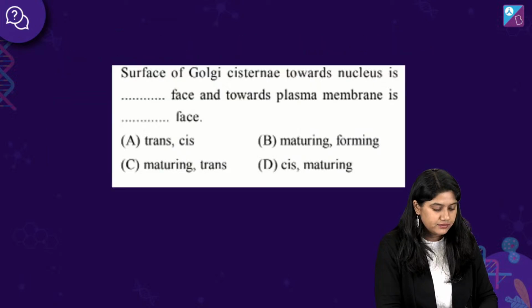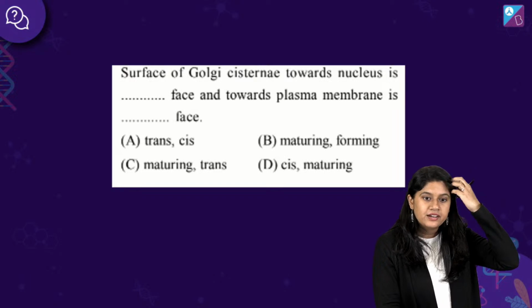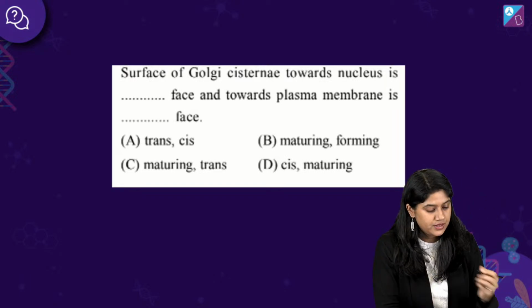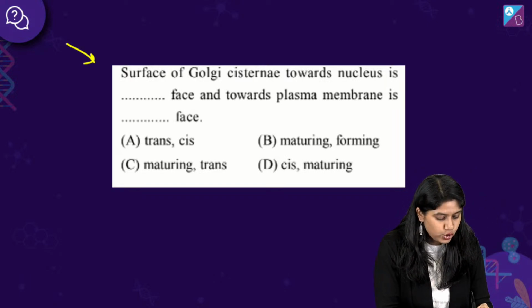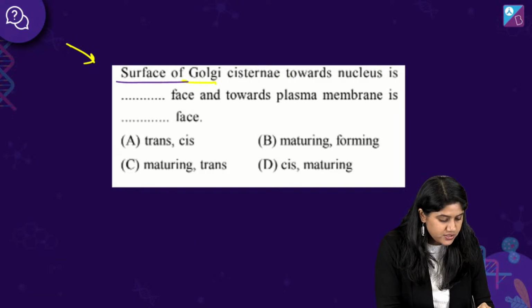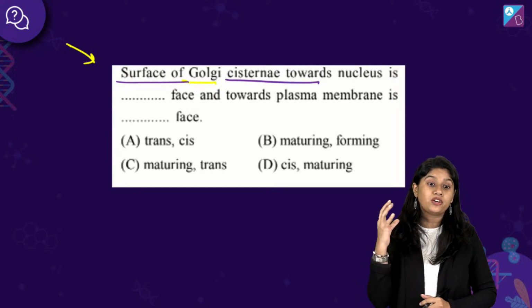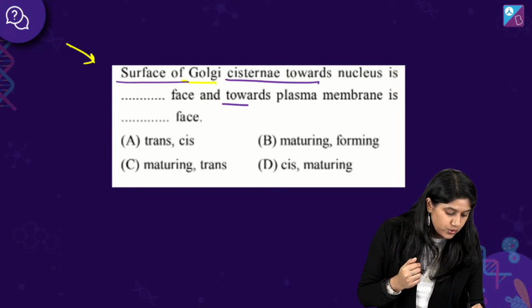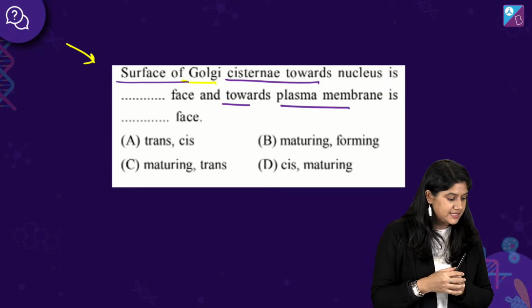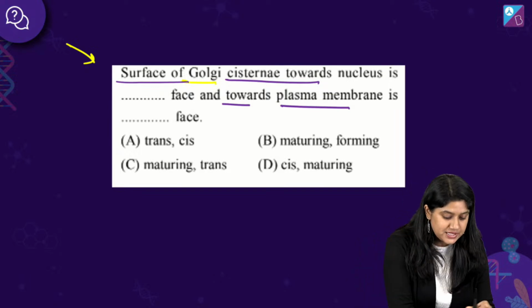Here, everyone, a few more questions for all of us. Take a look over here. We have 3 more questions. Surface of the Golgi, cisternae towards the nucleus is called what phase? And towards the plasma membrane is called what phase? Easy. What do you think, everyone? Which phase is towards the nucleus?